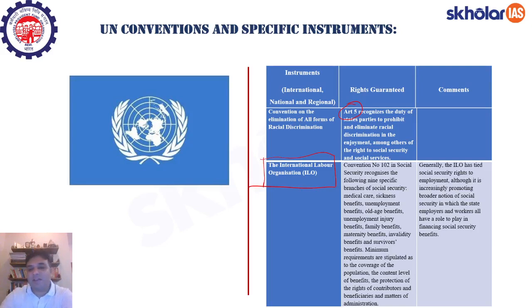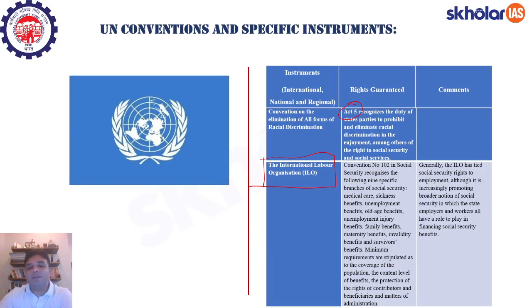Very important once again. So the ILO Convention 102 on Social Security recognizes 9 specific branches of social security. What are those? Medical care, sickness benefits, unemployment benefits, old age benefits, employment injury benefits, family benefits, maternity benefits, invalidity benefits, and survivors benefits. So these are also very important.